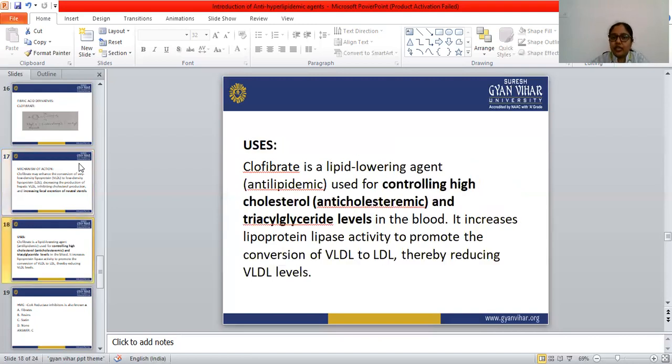Clofibrate is a lipid lowering agent, antilipidemic, used for controlling high cholesterol, that is anti-cholesteremic, and the triglyceride level in the blood. It increases the lipoprotein lipase activity to promote the conversion of VLDL to LDL, thereby reducing the VLDL. So the main use is in the treatment of hyperlipidemia, or anti-cholesteremic, and the triglyceride level.